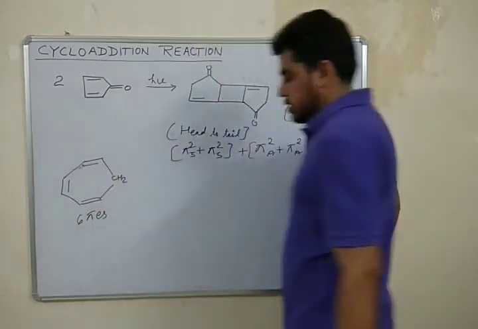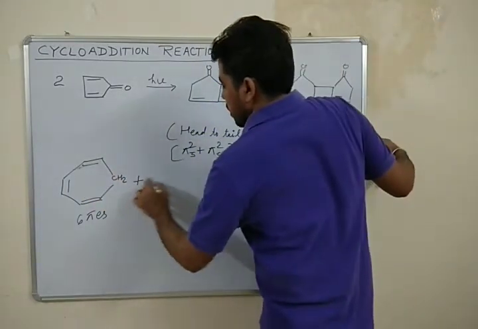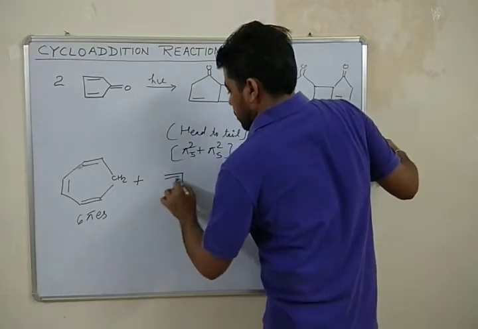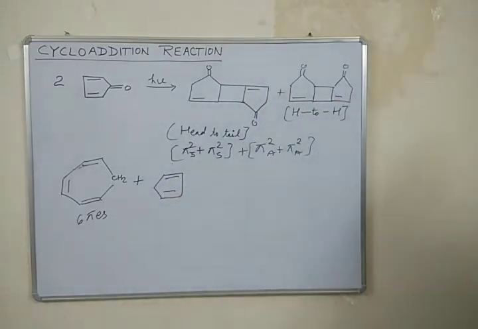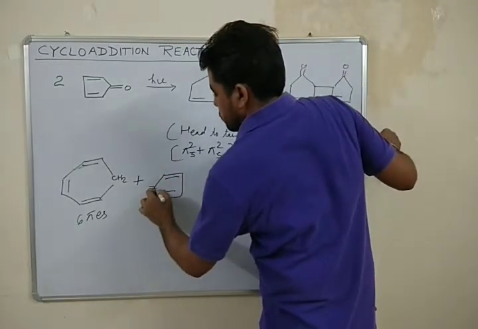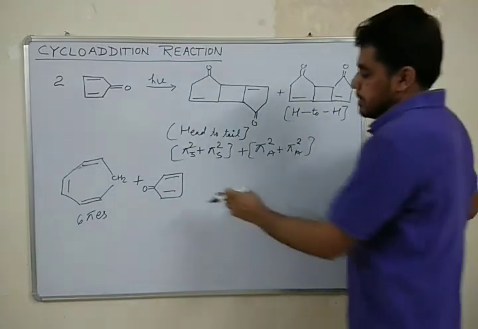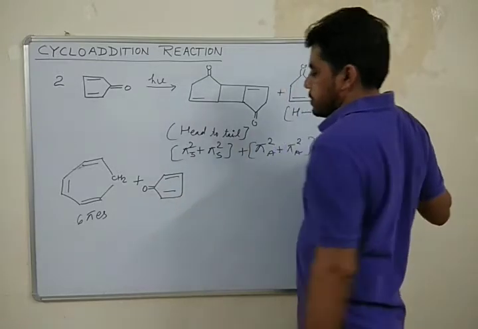It is cycloheptatriene, and it forms cycloaddition with this, it is cyclopentadienone.